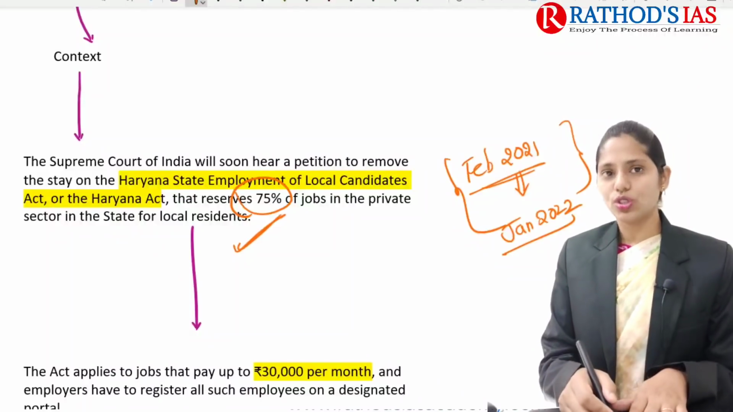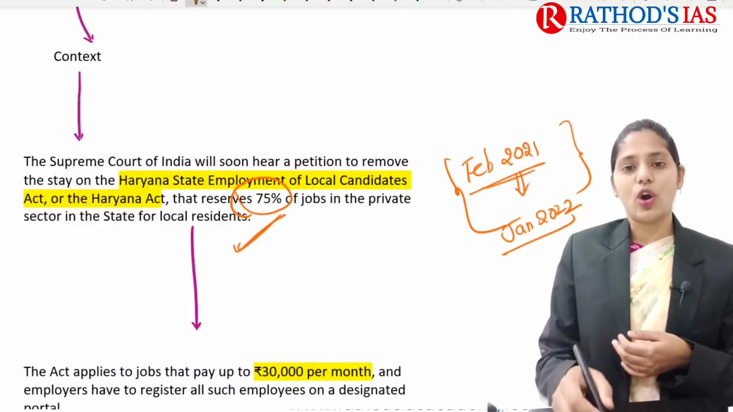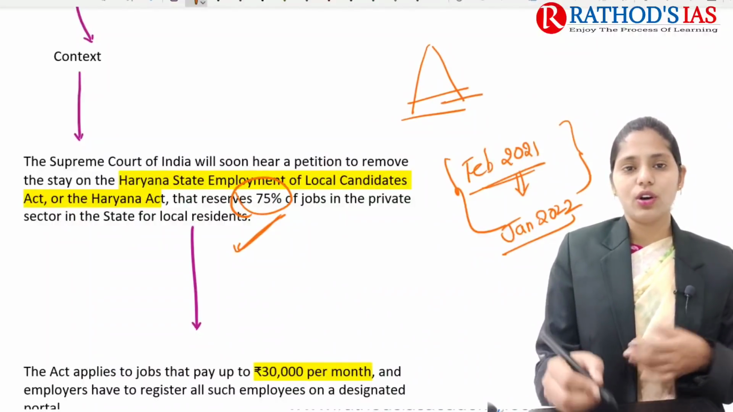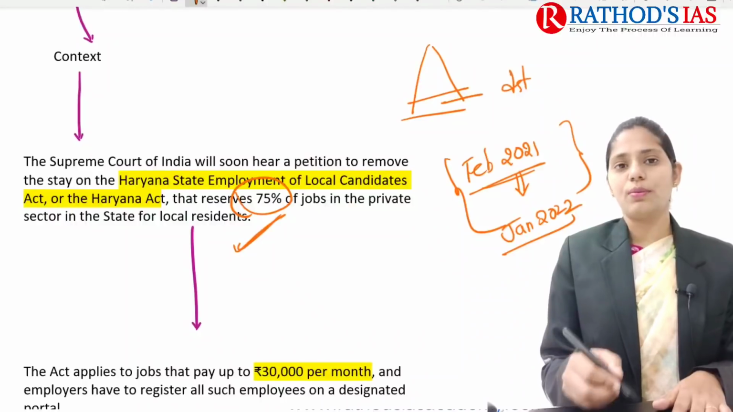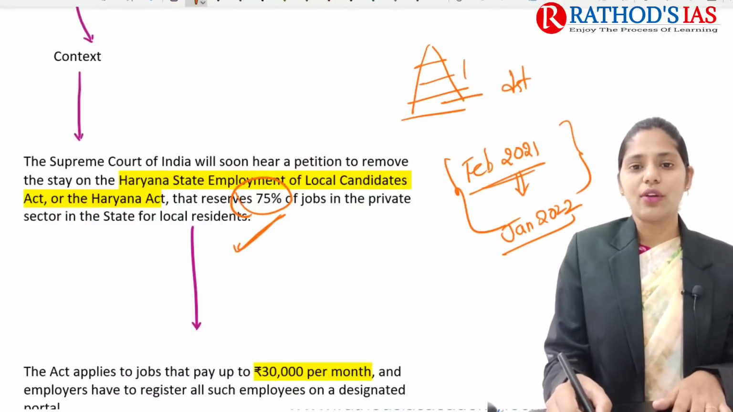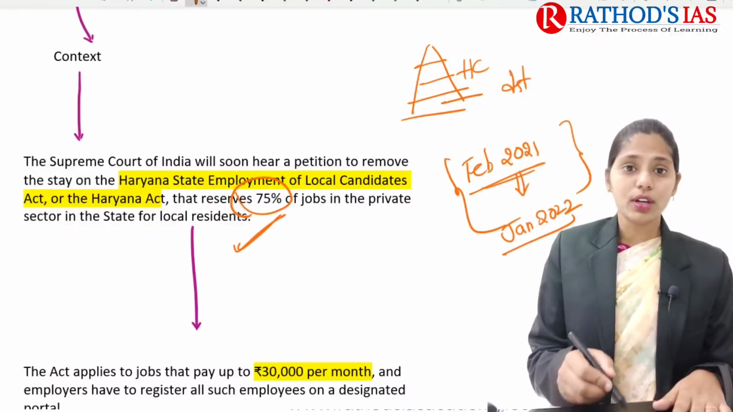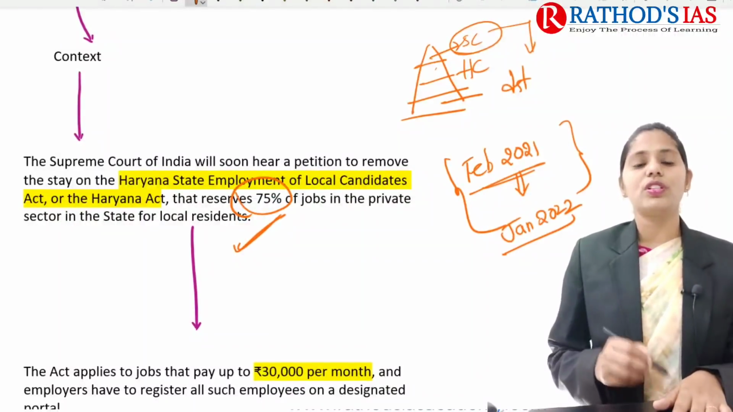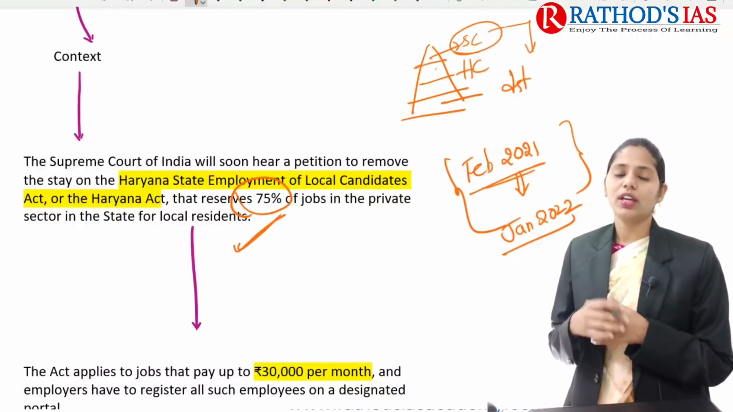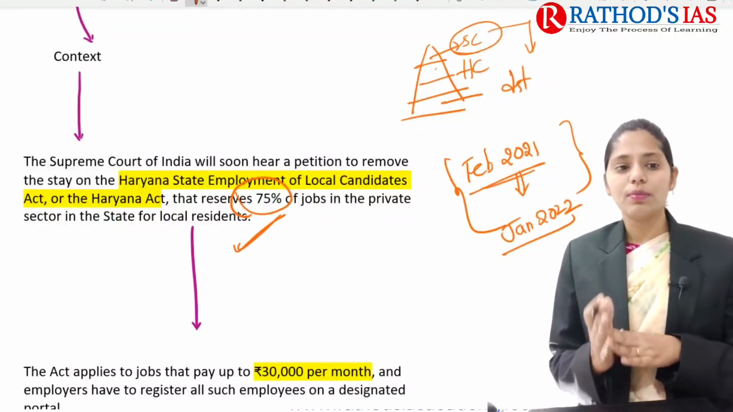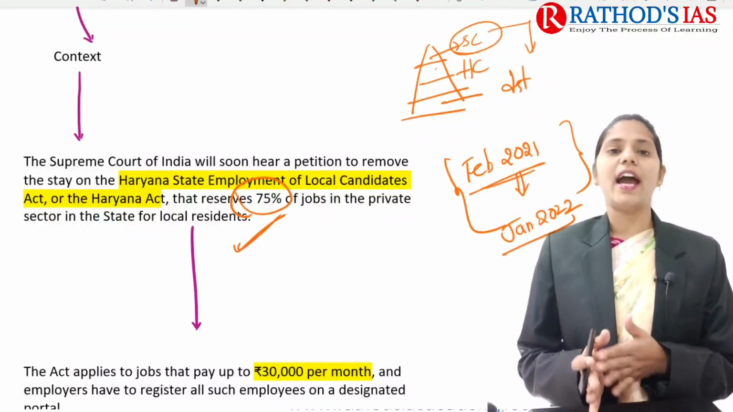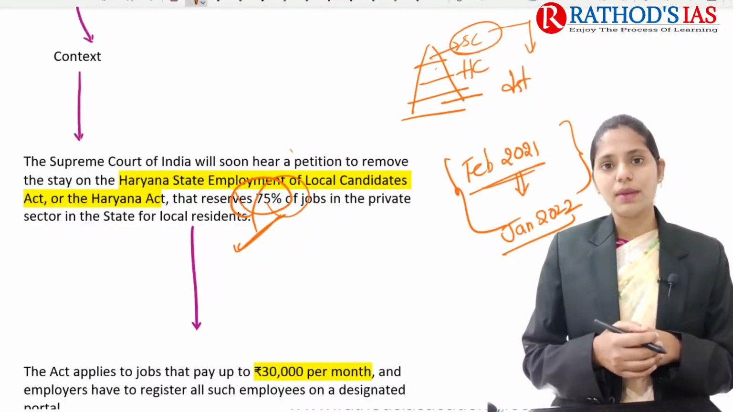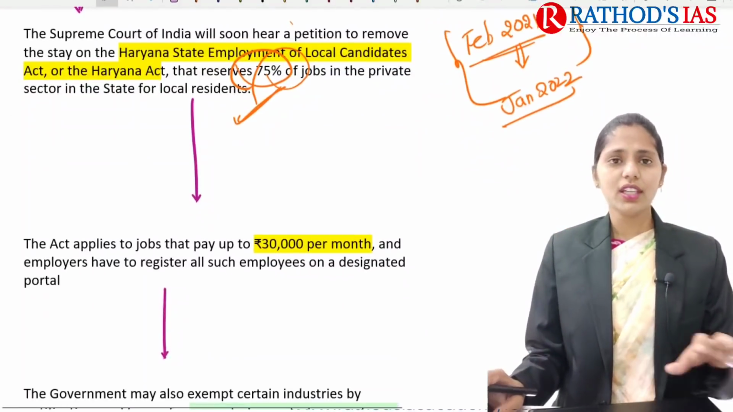Because of the Supreme Court of India. You already know that the Supreme Court is the apex court. At the local level or district level, we have district or subordinate courts, and in the state we have the high court. And our apex court is the Supreme Court. Now this Supreme Court is going to hear some petitions to remove a stay on this Haryana Act, which mainly reserves 75% of jobs in the private sector in the state.